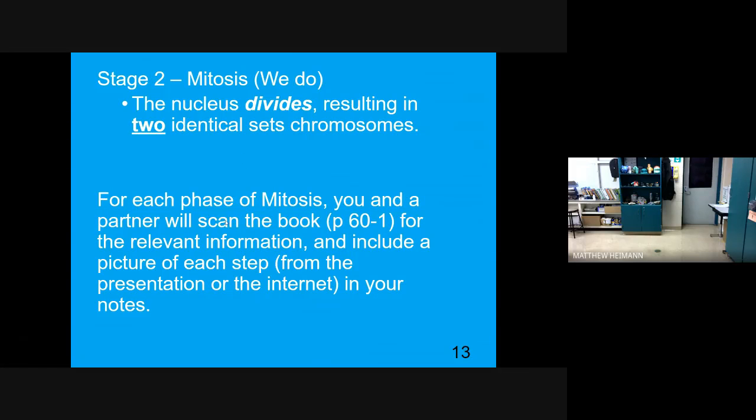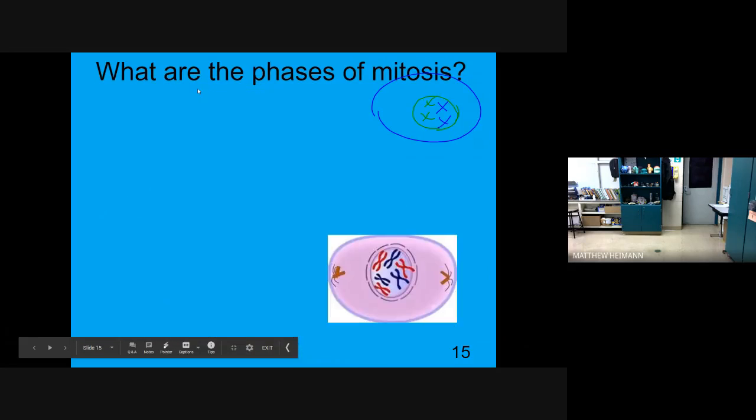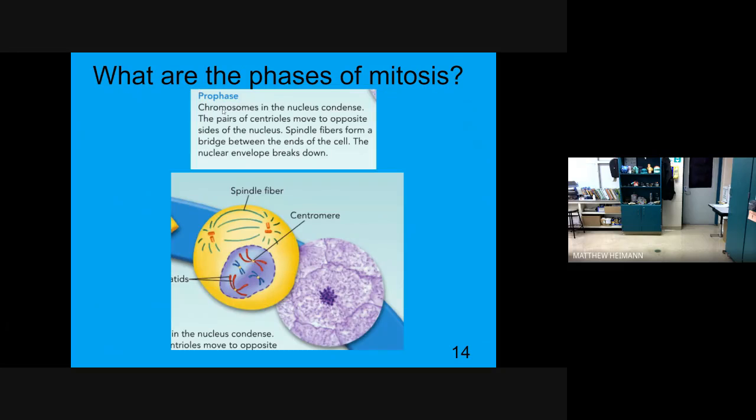For each phase of mitosis, a partner will scan the book for relevant information and include a picture of each step from the presentation or the internet in your notes. So you read this and fill in your notes. You can do it by yourself or with a partner.